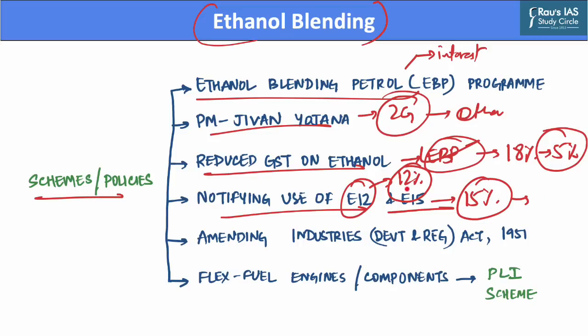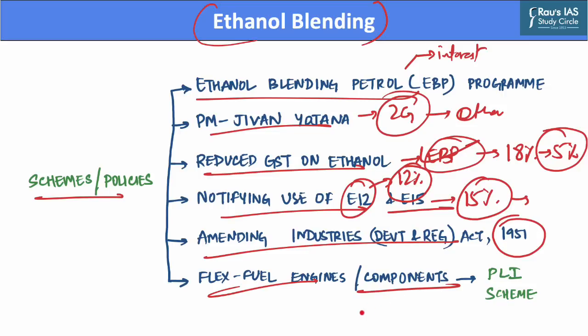Further, the government also amended the Industries Development and Regulation Act of the year 1951. This amendment ensures free movement of ethanol across the country. In the end, flex fuel engines and their components, which means engines that are capable of running on ethanol blended fuel, are included under the production linked incentive scheme of the union government.